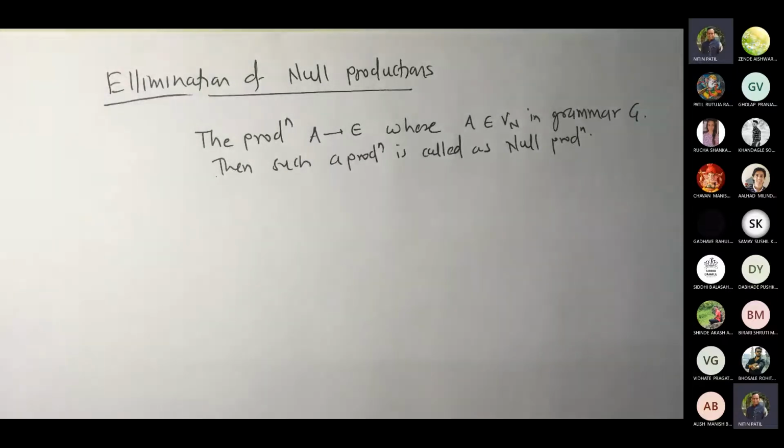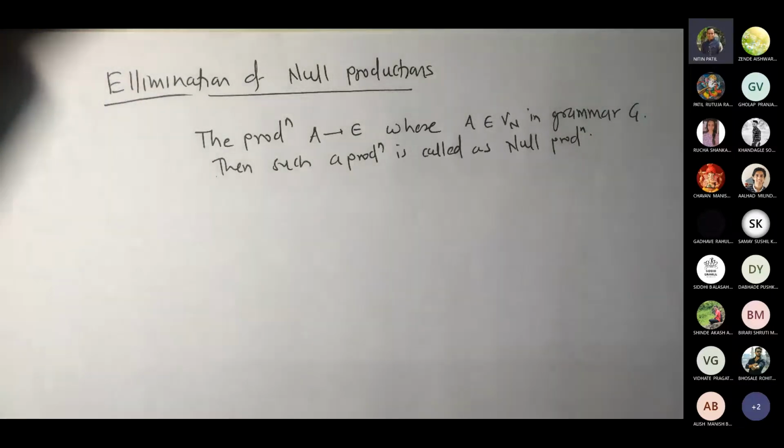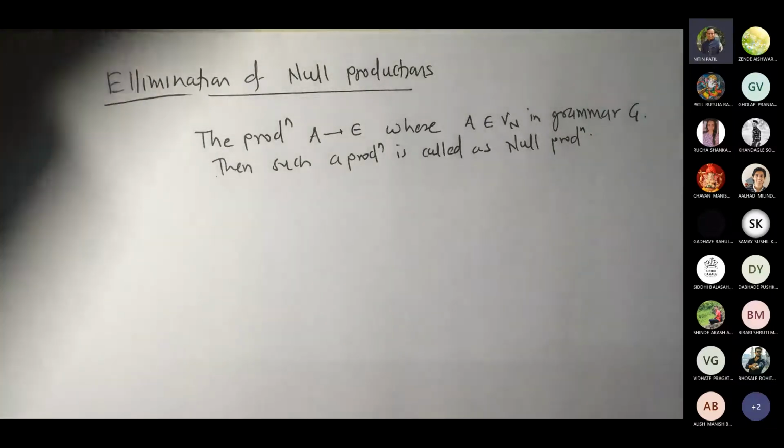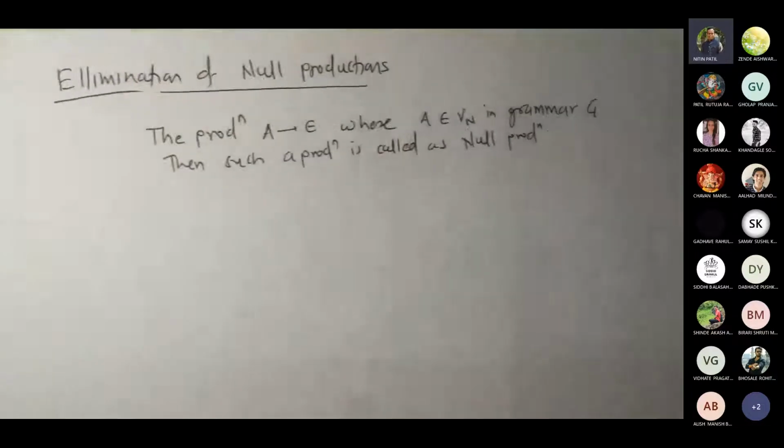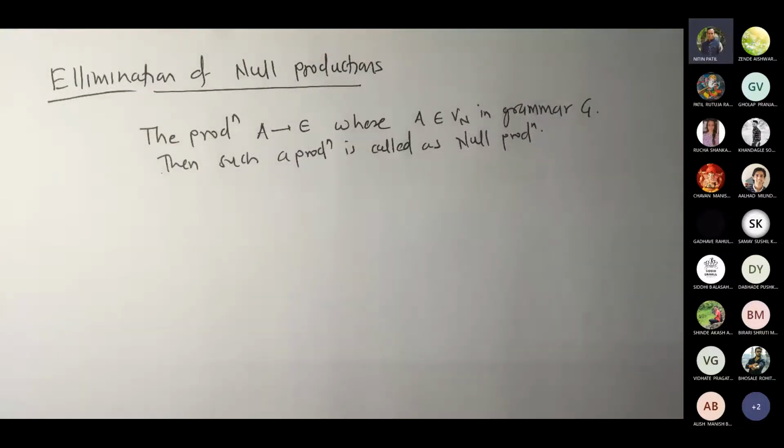Fine. So if you see anytime such kind of production, where there is A gives epsilon, then you are going to call it a null production. And it could be any variable.